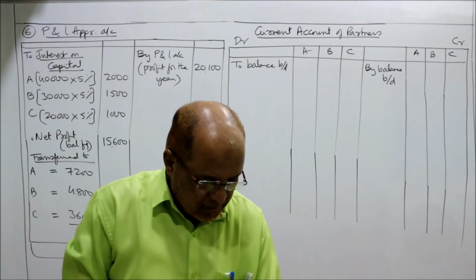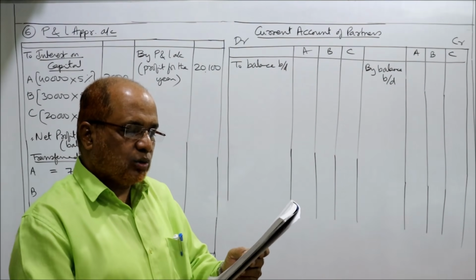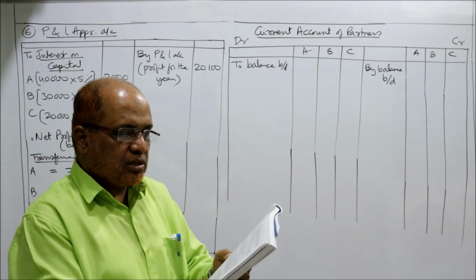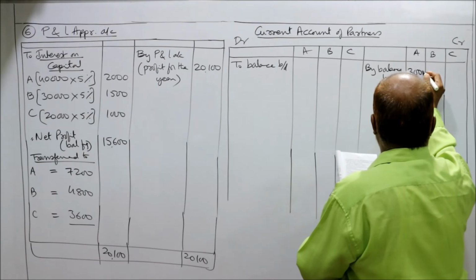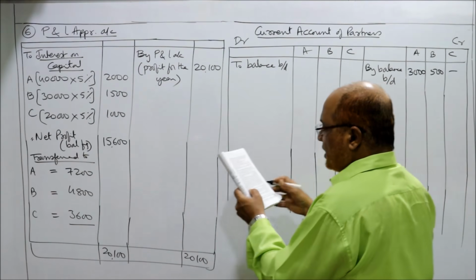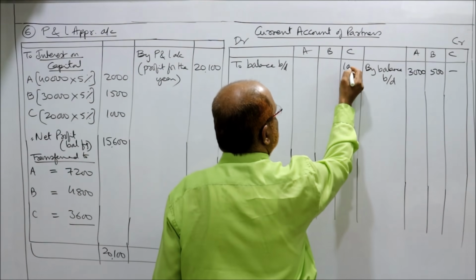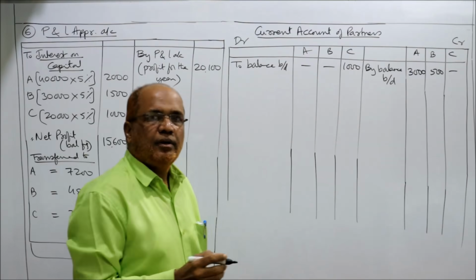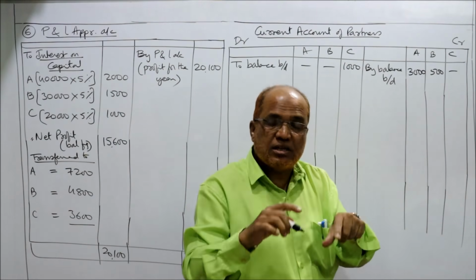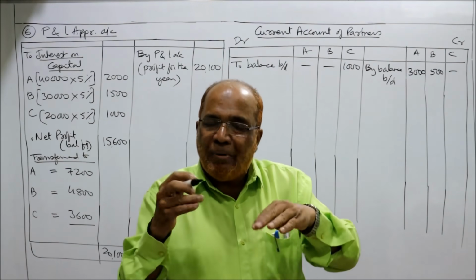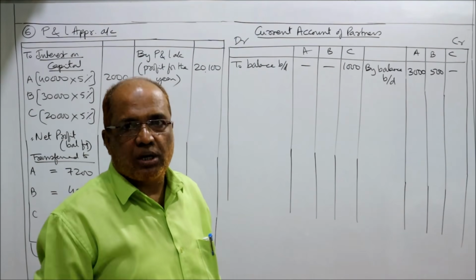It is given in the problem. See carefully. The balances on partners' current account on 1st January 2014 were A 3,000, B 500 credit, whereas C is having 1,000 rupees debit balance. So C's account has the debit side and A and B's accounts the credit side, because it is given in the problem. The current account may show debit balance or credit balance, whereas capital account always will show credit balance.